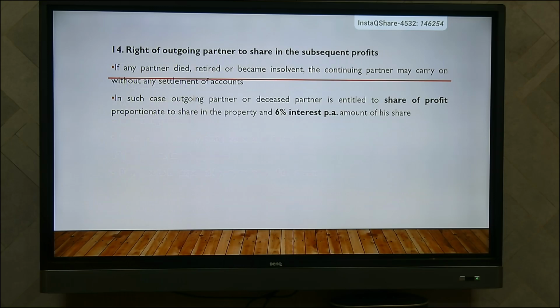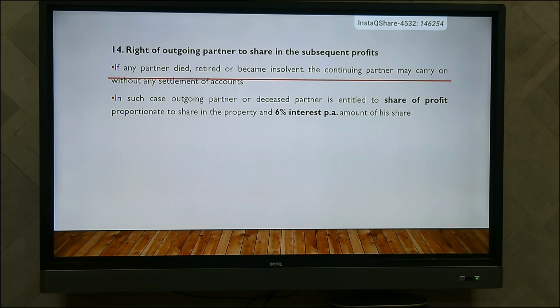Then the last right of a partner is the right of an outgoing partner to share in the subsequent profits. In case any partner died or retired or became insolvent, the continuing partners may carry on the partnership firm without making final payment to the deceased or retired partner.